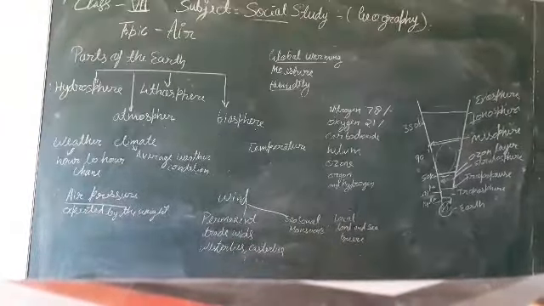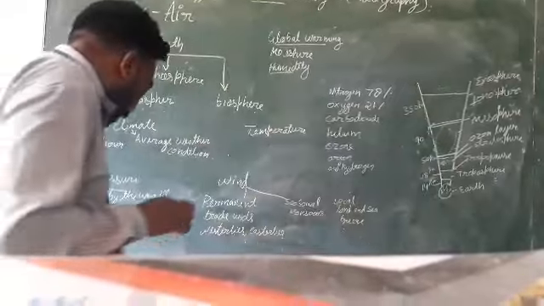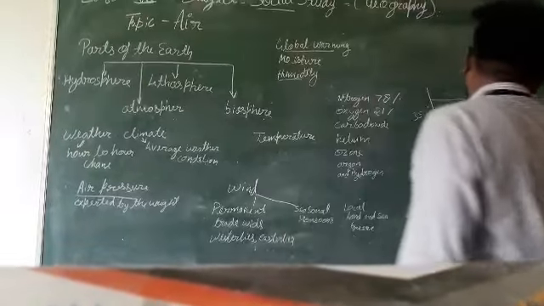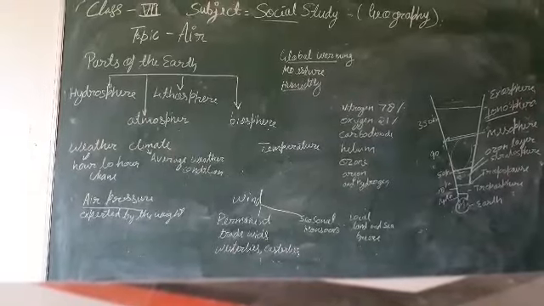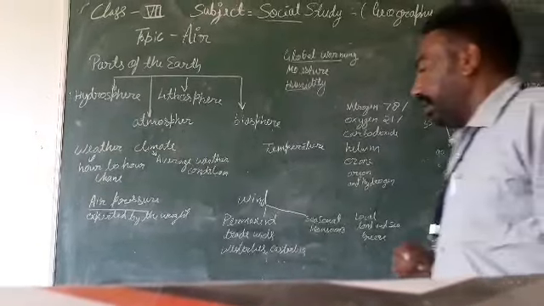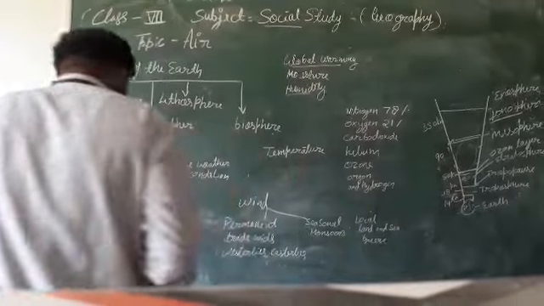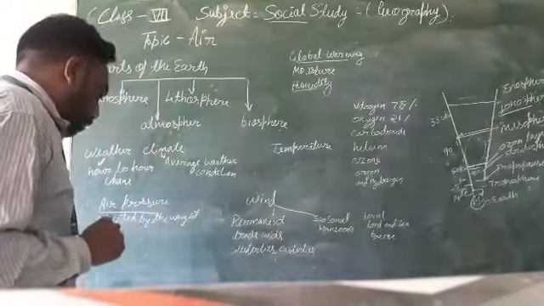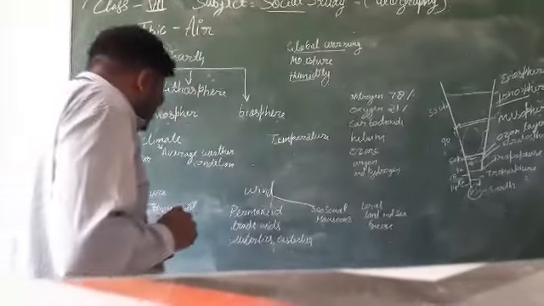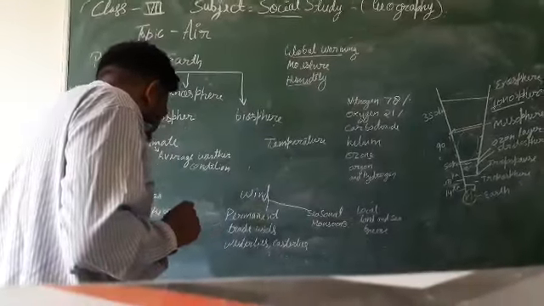And next is the thermosphere, also known as the ionosphere. And the last one is the exosphere, which is the uppermost layer of the air. This is a very thin layer of air.